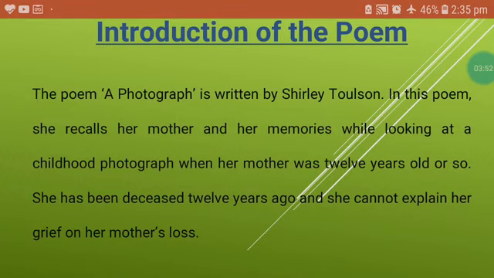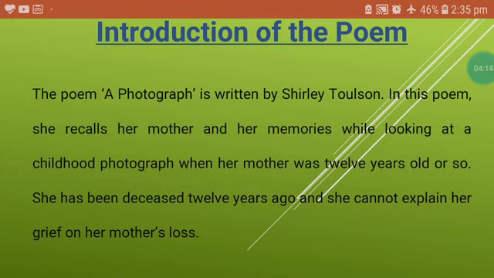So on the basis of this, you can see she recalls her mother with the help of that photograph, that portrait which was on the wall. In that photograph, her mother was just 12 years old or so.